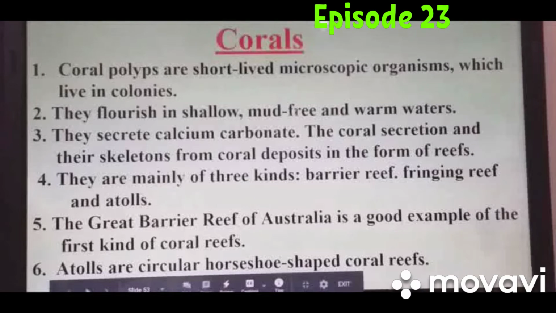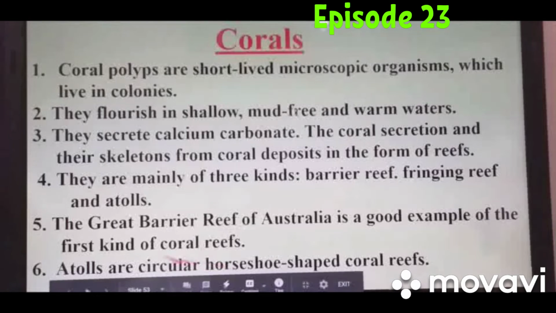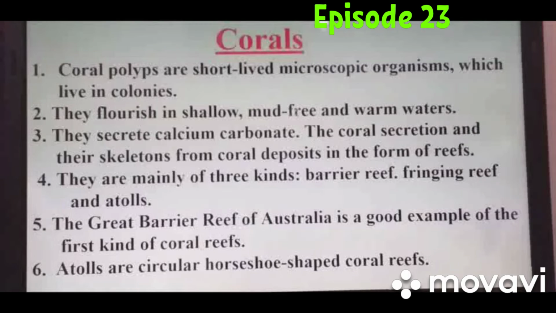Barrier reef is a coral reef which roughly lies parallel to the shore and is separated from it by a lagoon. Lagoon, a type of lake, we can say, a lake found in the ocean body. So this is the barrier reef, and the Great Barrier Reef of Australia is a good example of the first kind of coral reef. This is the biggest coral reef, lying off Australia.